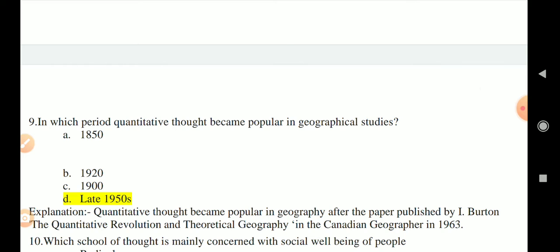Question number 9, in which period did quantitative thought become popular in geographical studies? In geography, the quantitative revolution had started. So this answer is late 1950s. The quantitative thought became popular in geography after the paper published by Burton, The Quantitative Revolution and Theoretical Geography, in Canadian Geographer in 1963.